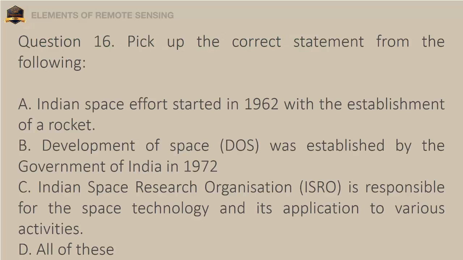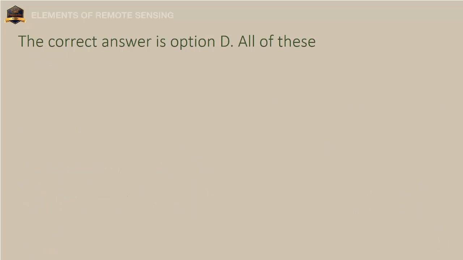Question 16. Pick up the correct statement from the following. A. Indian space effort started in 1962 with the establishment of a rocket. B. Department of Space (DOS) was established by the Government of India in 1972. C. Indian Space Research Organisation, ISRO, is responsible for the space technology and its application to various activities. D. All of these. The correct answer is option D, all of these.